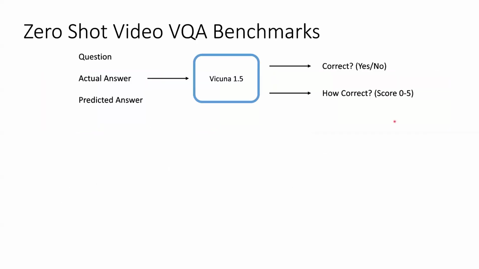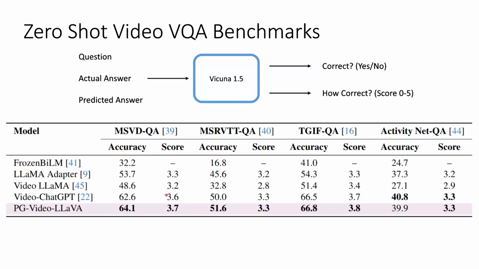So in the way the actual calculation is made, we pass in the question, the actual ground truth answer, and a predicted answer, and Vicuna will basically tell us, is it correct? Yes or no. That'll determine the accuracy. And how correct is it with the score from 0 to 5?